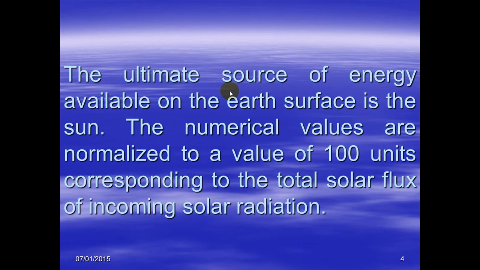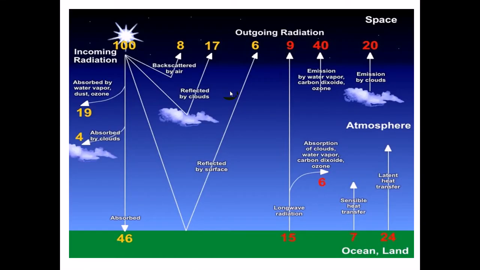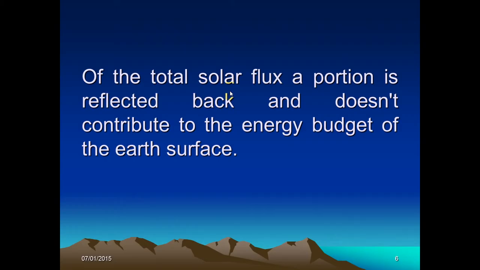If we assign the numerical value for the total incoming solar flux as 100, then 100 units are the solar flux which we receive. Out of this 100 units of solar radiation, a portion is reflected back and doesn't contribute towards the energy budget of the earth's surface.